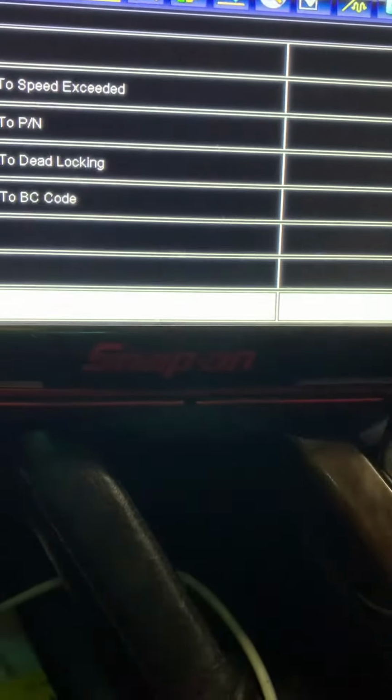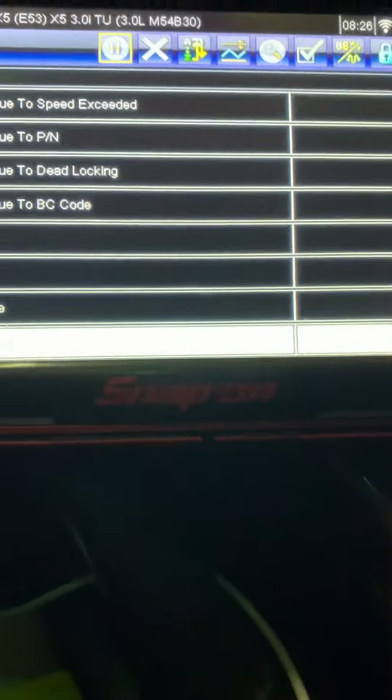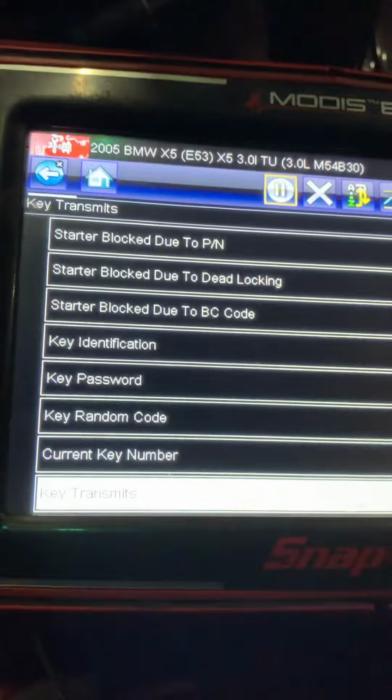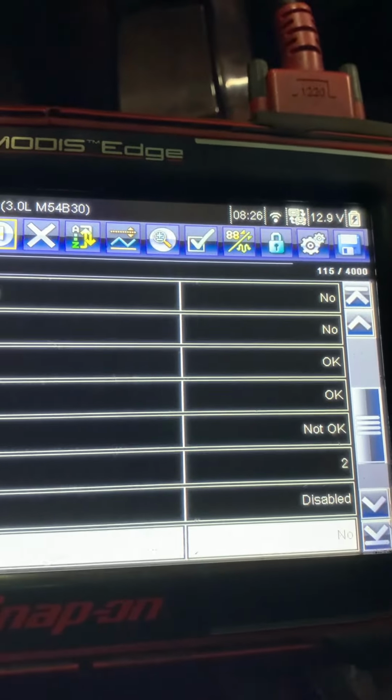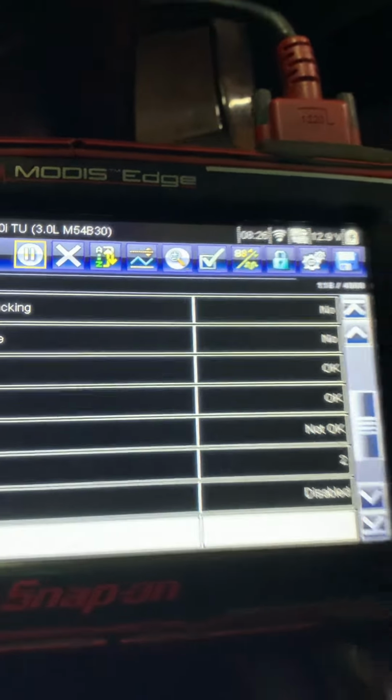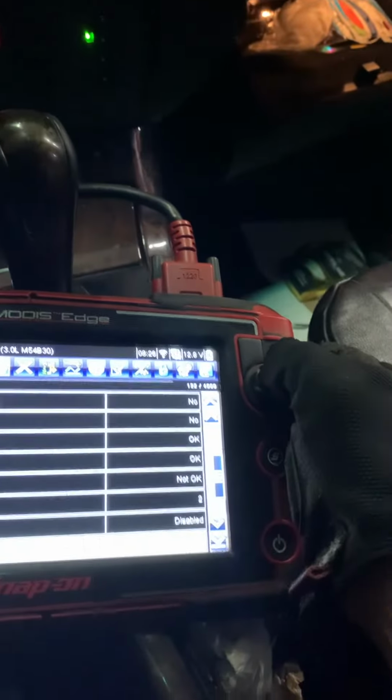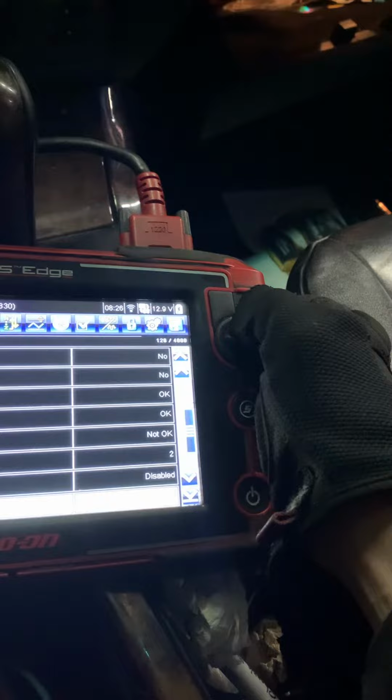But it fails to do that. It fails to produce the random code. And because of that, although it sees that it's key number 2, the key number 2 is not producing the right random code. That was the code.